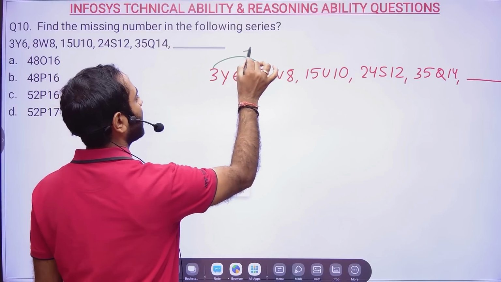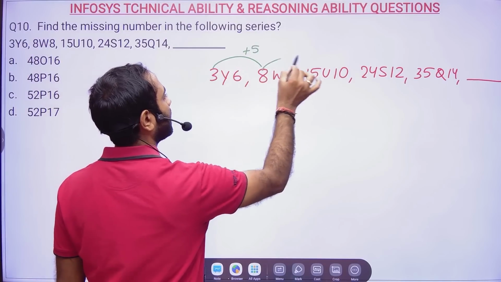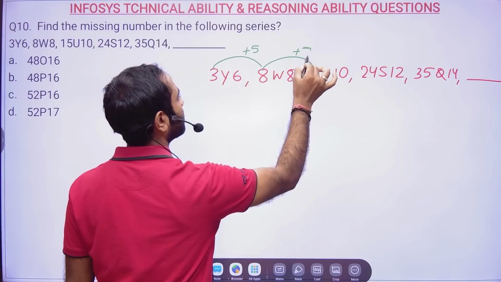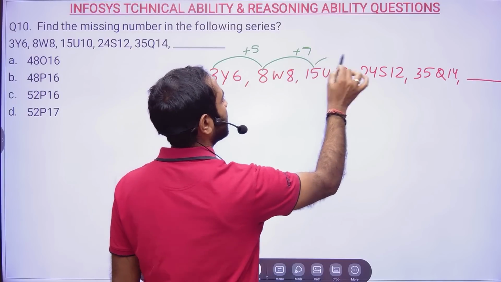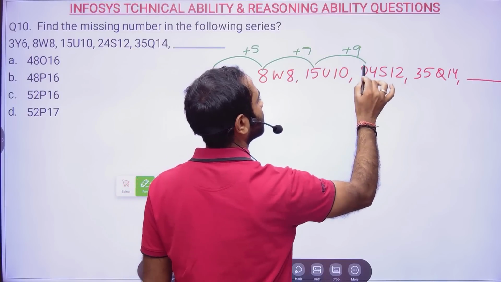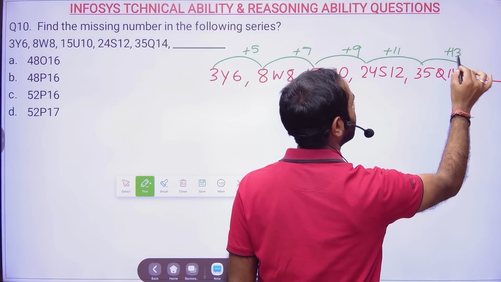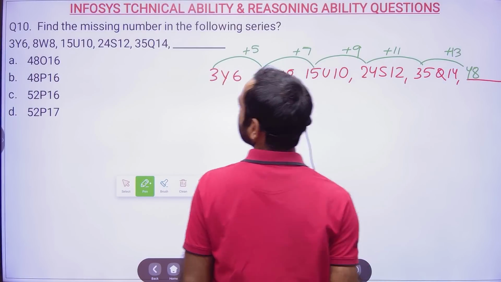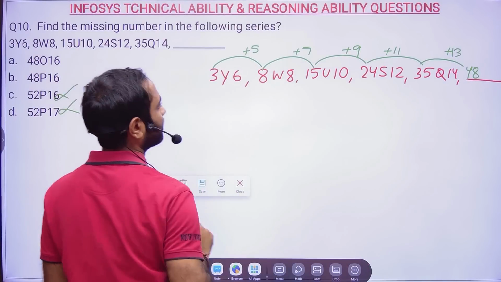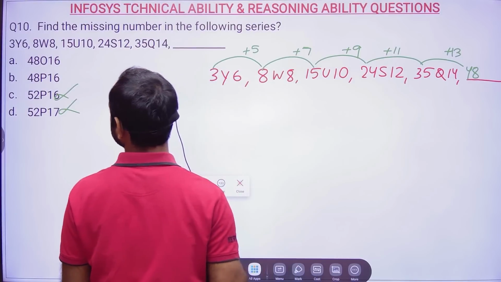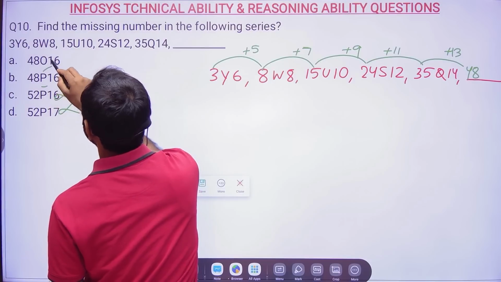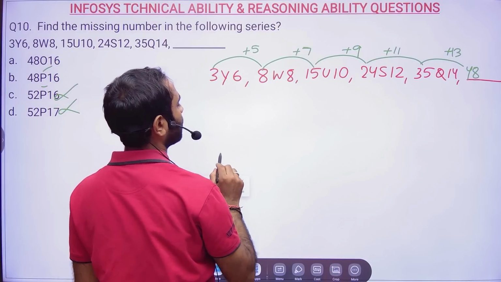So 3 plus 5 is 8, 8 plus 7, and then it is 9, and then it is 11, so next will be 13, so it is 48. So option C and D are eliminated. Then after that, if you find O or P, then our problem is solved.